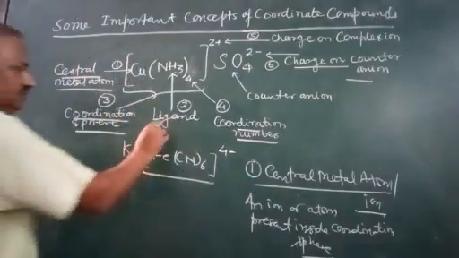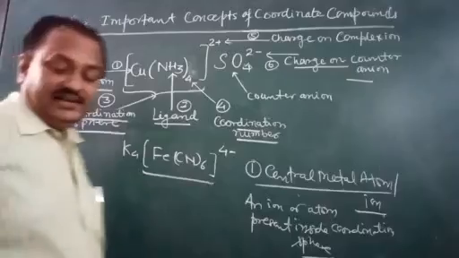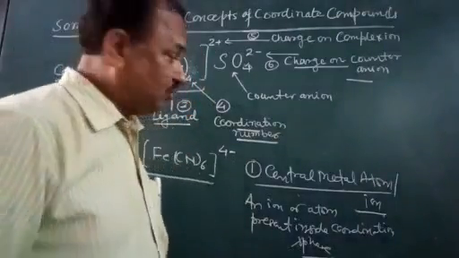Now coming to the second, ligand. Ligand is a very important point.